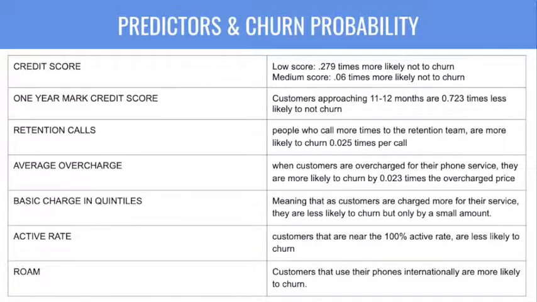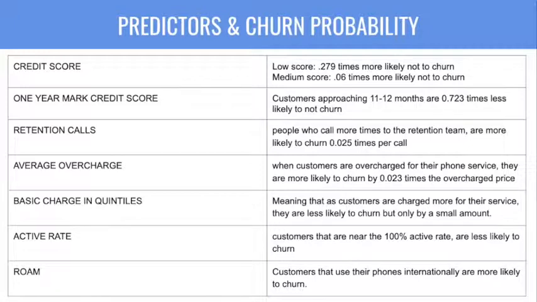As customers move up between 1 and 6 in the range of the amount they're being charged for the base service, their likelihood of not churning increases by 0.004 times. This means that as customers are charged more for their service, they're less likely to churn, but only by a very small amount. Moving on to the active rate predictor, customers that are near the 100% active rate are much less likely to churn, by 0.006.